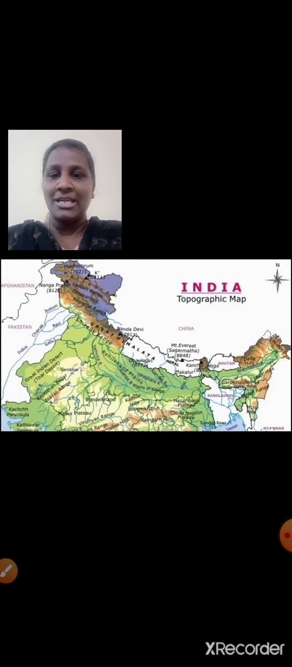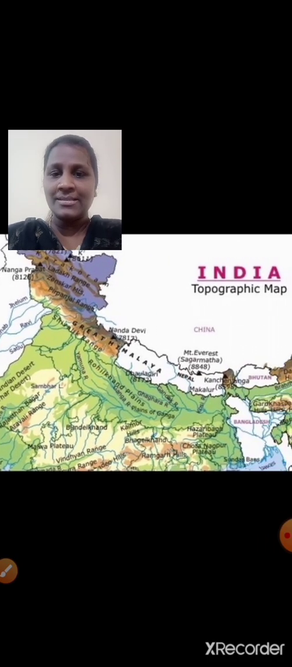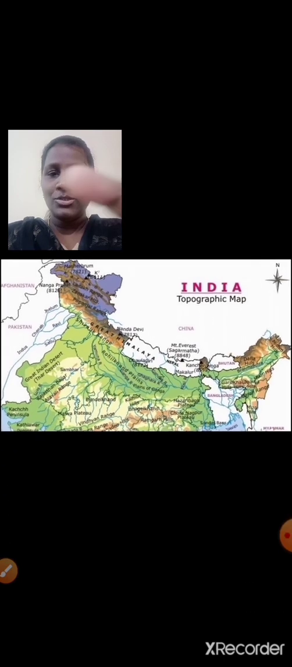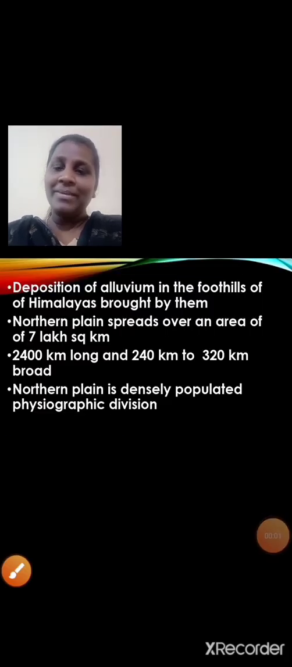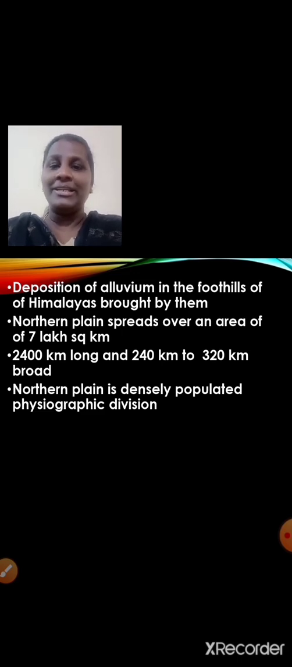Here you can see the image also, students. You can see river Indus and its tributaries, river Ganga and its tributaries, as well as river Brahmaputra and its tributaries. So these rivers are responsible for the formation of Northern Plain. The Northern Plains were formed due to the deposition of alluvium in the foothills of Himalayas brought by the rivers. So it is very clear, students, how were the Northern Plains formed? Yes, they were formed due to the deposition of alluvium in the foothills of Himalayas brought by the rivers.